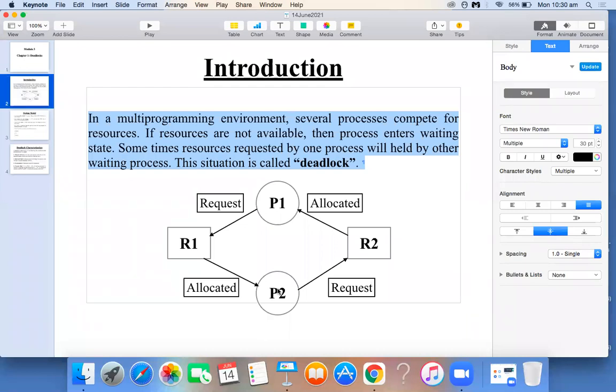Now this situation you can observe, right? There is a circle formation that you can see inside this diagram.